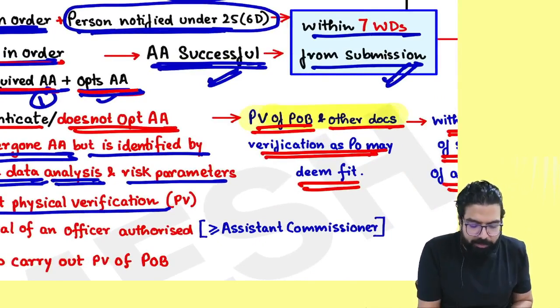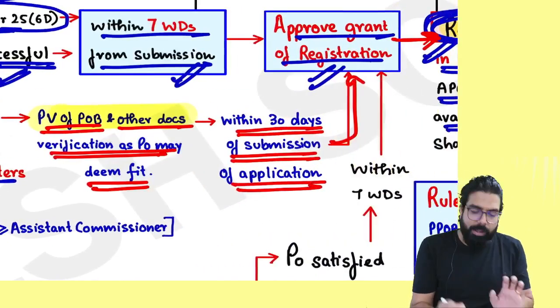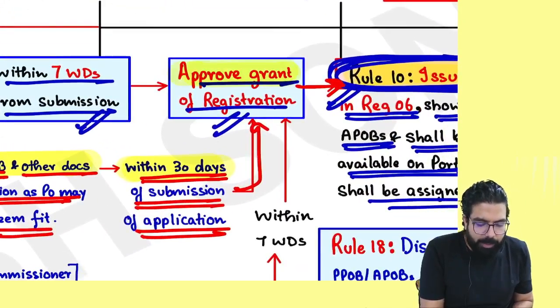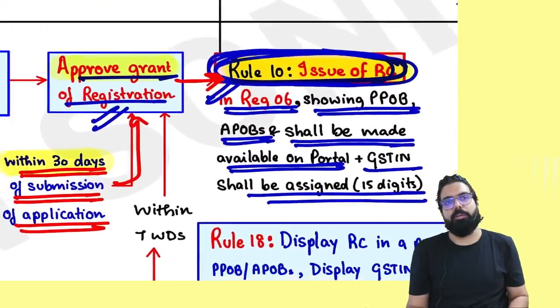So even after doing Aadhaar authentication, first they will do physical verification of your place of business and other documents, and then registration will be given within how many days? Within 30 days, they will approve and grant you the registration certificate.